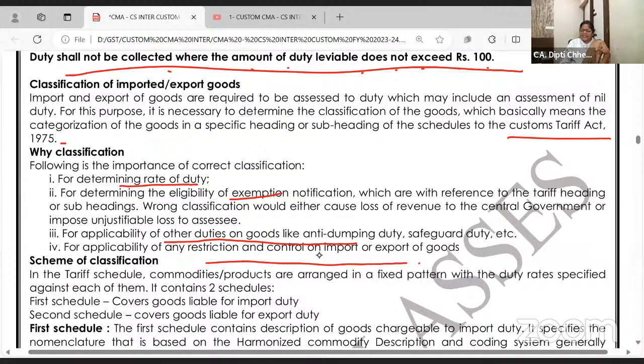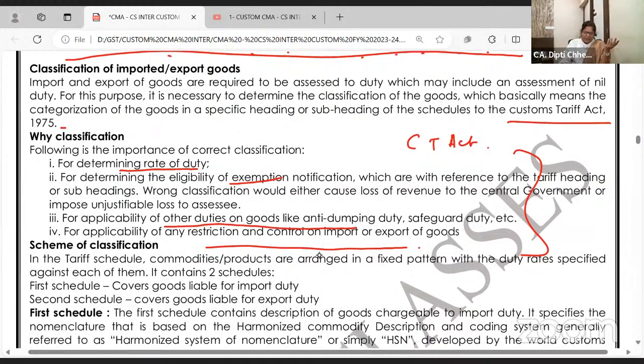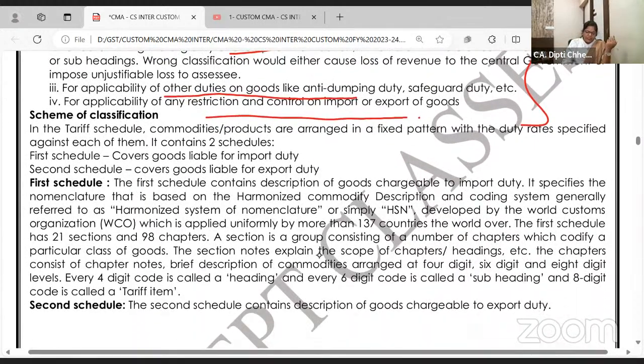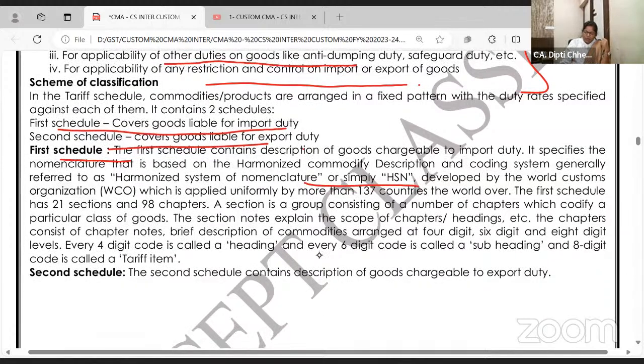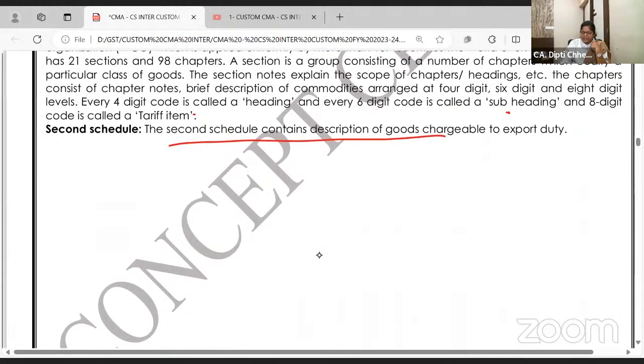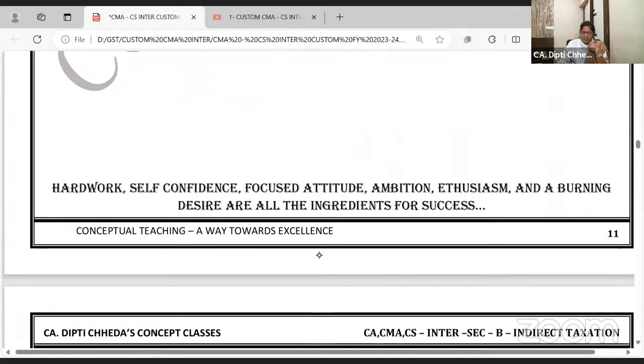So for all these cases, it is necessary कि Custom Tariff Act में you check the chapter heading, subheading, wherever it will come. So in the first schedule, all the rates are given for import duty, in which HSN code is also there. Yeah, 4-digit, 6-digit, 8-digit code is there. And second schedule is giving all the rates for export.